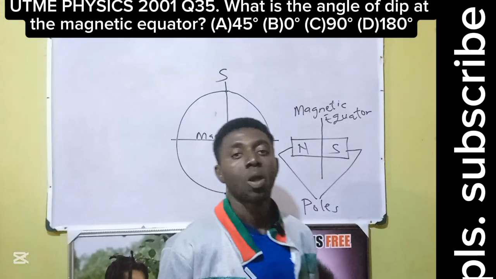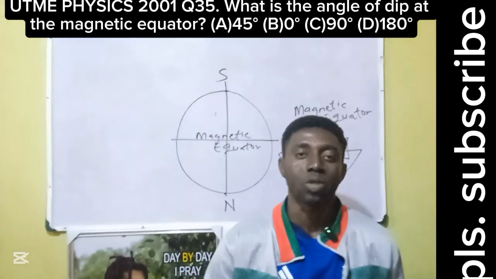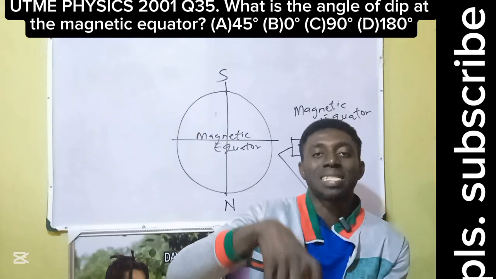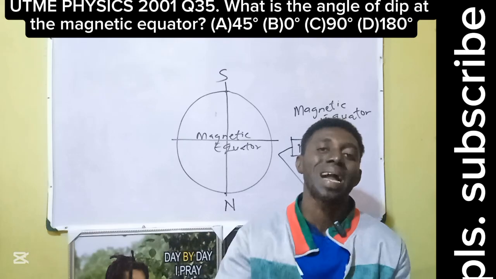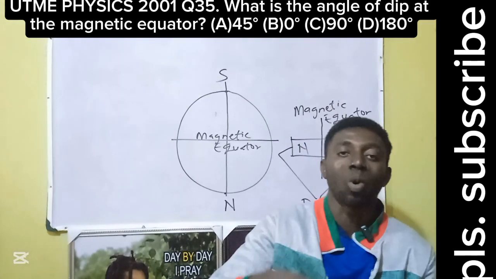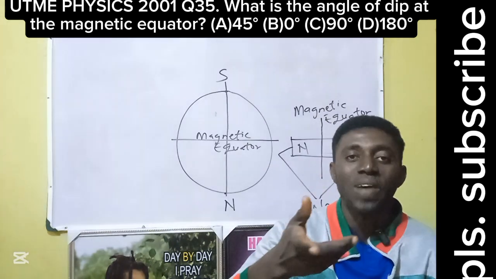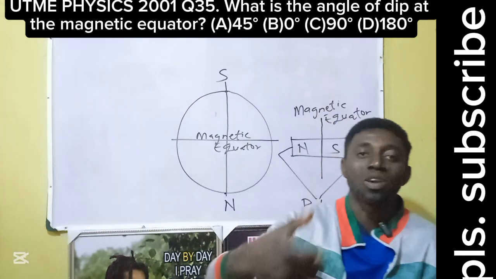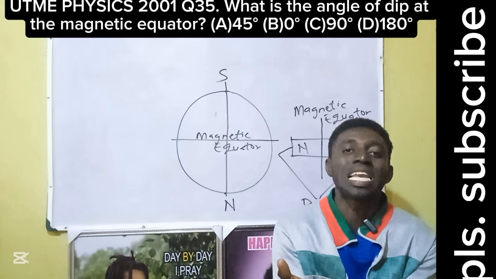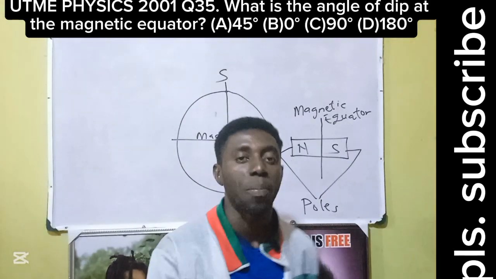Magnetic equator. Okay, let me make a little emphasis on the poles and the equator of a magnet. At the magnetic poles, the strength of a magnet is maximum, whereas at the magnetic equator, the strength of a magnet is minimum. If you get iron and grind it into tiny powdered particles, and you throw these iron filings on a bar magnet, notice what happens.